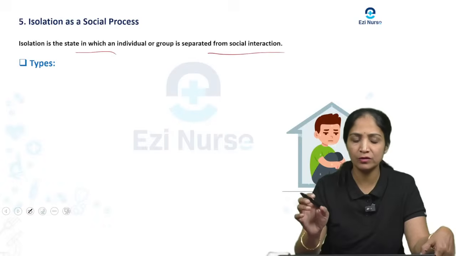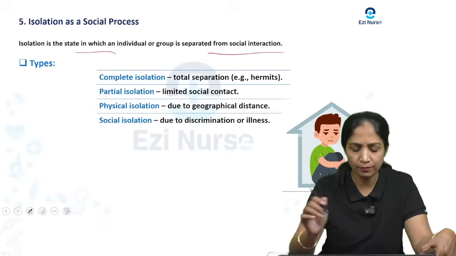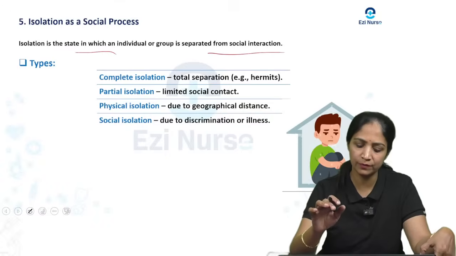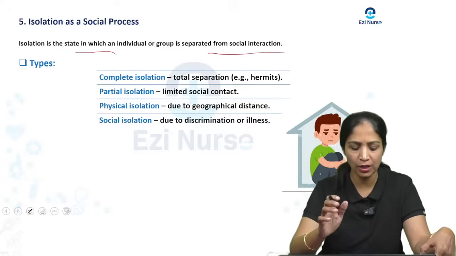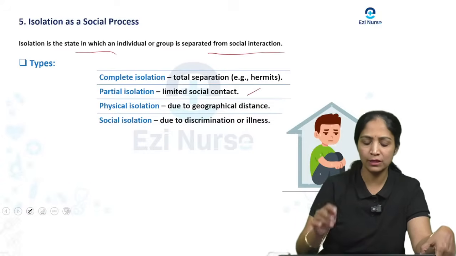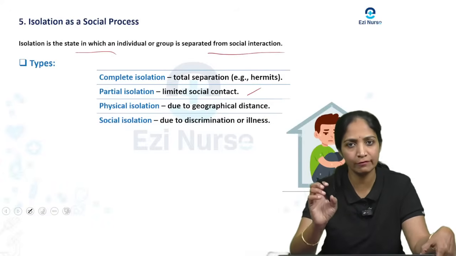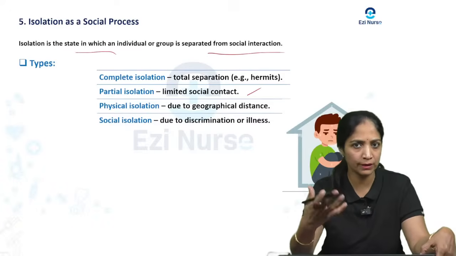So coming to the types of social isolation, there is complete isolation. Complete isolation means total separation of a group of people or a particular individual. And there is partial isolation. Here there is only limited social contact. Whatever the requirement is, only those persons or that group of people make the interaction.